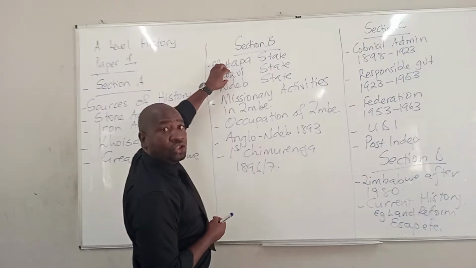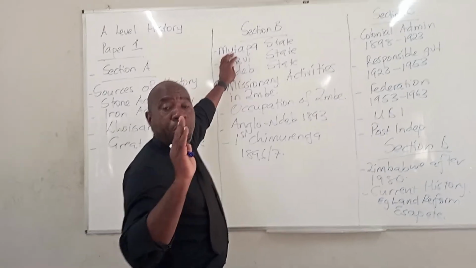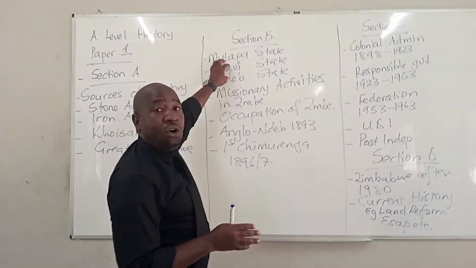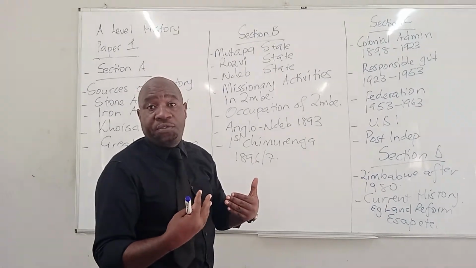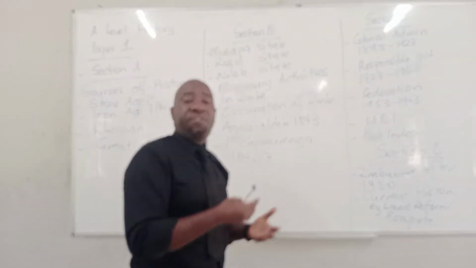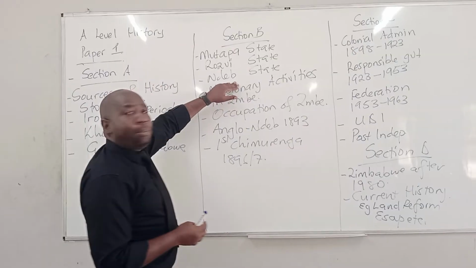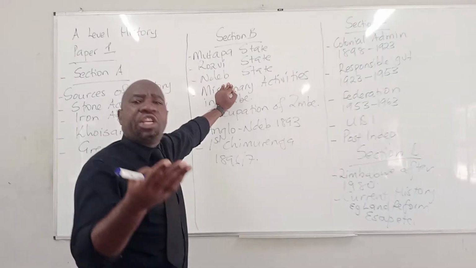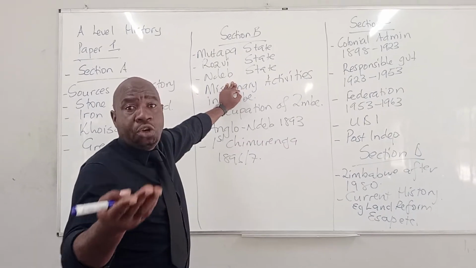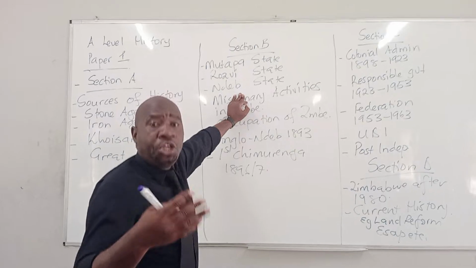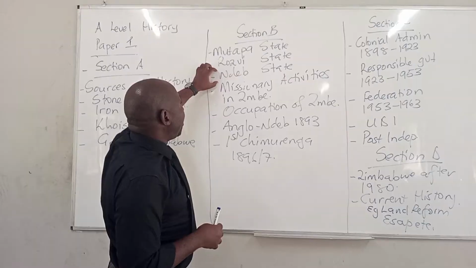Then we talk about the Rozvi state: the origins, the rise, the economic, political, and social aspects, and the downfall of the Rozvi state. We talk about the Nguni incursions that also led to the downfall of the Rozvi state, those groups that fled from Chaka fighting with the Rozvi. We talk about the Ndebele state, the origins of the Ndebele state, the journeys of the Ndebele, Ekupumuleni, Emutlatandila, Mariko, Murute, Mosega. Those journeys, the economic, political, and social aspects, and also the Ndebele-Shona relations. So you're supposed to know about the Ndebele state.